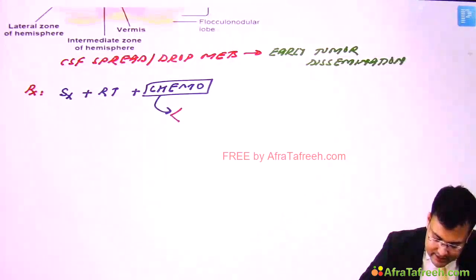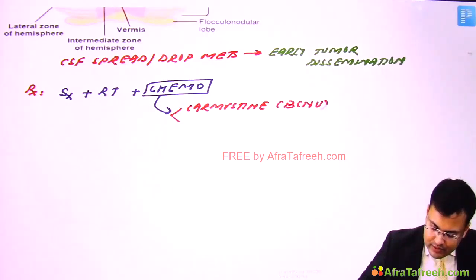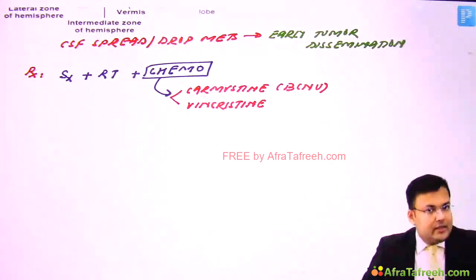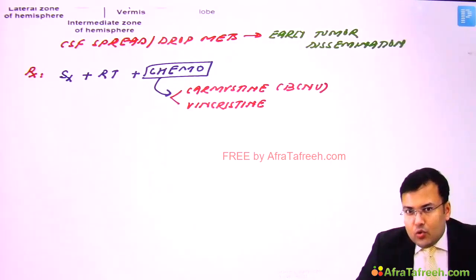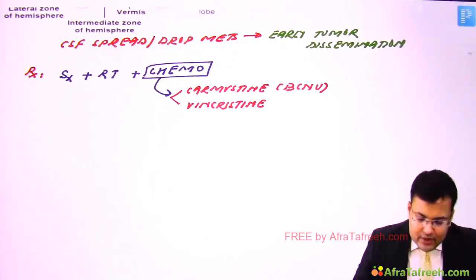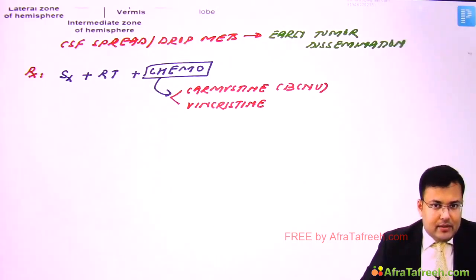So the agents given are carmustine. What is the other name of carmustine? It is also known as BCNU, and vincristine. Clear? Now see, there is a special role of this chemotherapy. Generally this chemotherapy is specially given in the patients who are having recurrences, and the patients are poor risk patients. So recurrences in poor risk patients, we give chemotherapy.